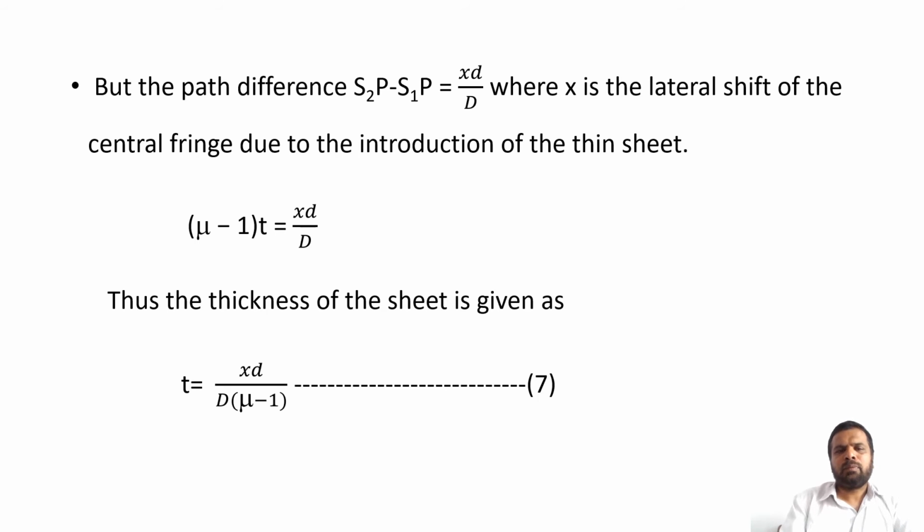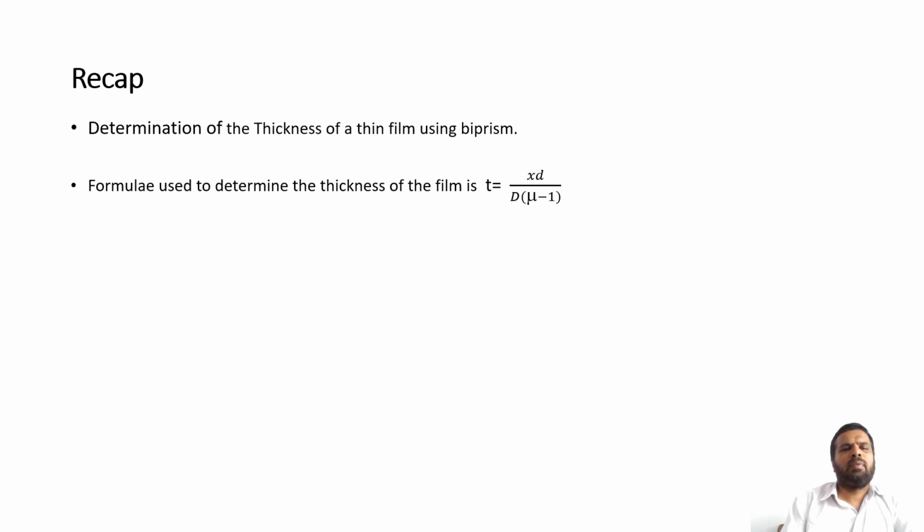Therefore, (mu minus 1) into t is equal to x d divided by D. Thus, the thickness of the sheet is given by t is equal to x d divided by D into (mu minus 1). Using this equation, we can find the thickness of the thin sheet.